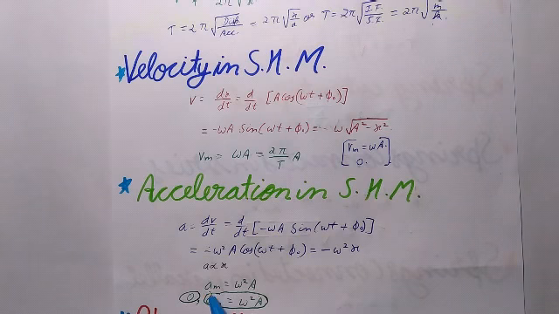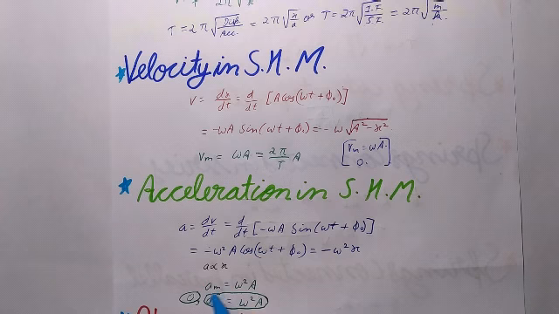Now the maximum value of acceleration of the particle is called acceleration amplitude, denoted by am, which will be equal to ω²A. At the mean position particle acceleration is 0, and at the extreme position particle acceleration am equals ω²A.